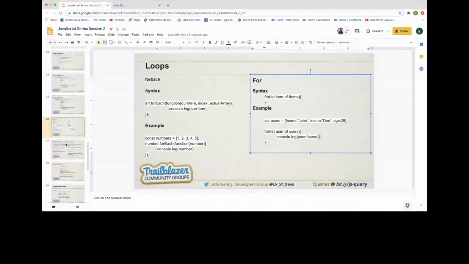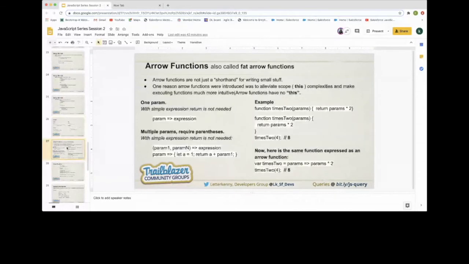Now moving on to the arrow function. We already covered the arrow function in the last session. So the arrow function is not only the shorthand of the normal function, it also solves the context issue that we have. If we are talking about the previous way, where we don't have this arrow function, then we are facing many issues with the this context. Basically this is notifying the current scope or the window scope.